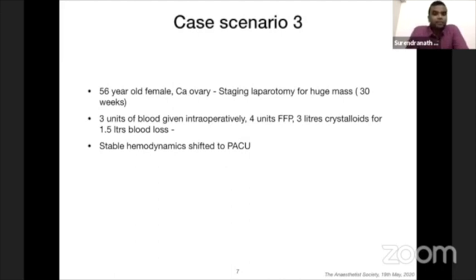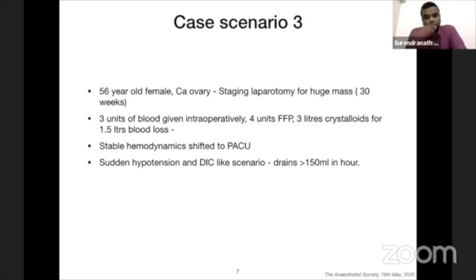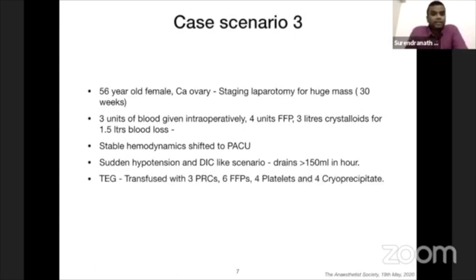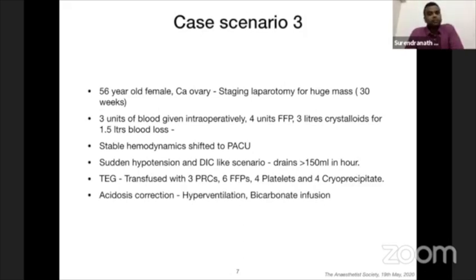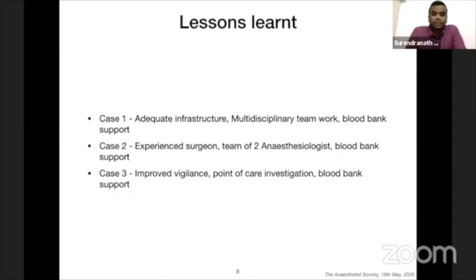She was shifted with stable hemodynamics to PACU. Suddenly, she developed hypotension and a DIC-like scenario because the drain started pouring more than 150 ml per hour. TEG was done, transfused with 3 units of PRCs again, 6 units of FFP, 4 platelets, and pro cryo. Simultaneously, acidosis correction. She was on tube, so we were able to hyperventilate, started on infusion of bicarbonate. Calcium was replaced, forced warming blanket was placed, and ultimately that patient survived.